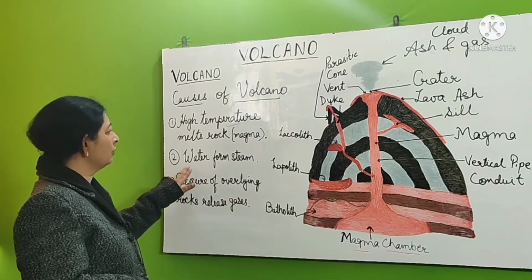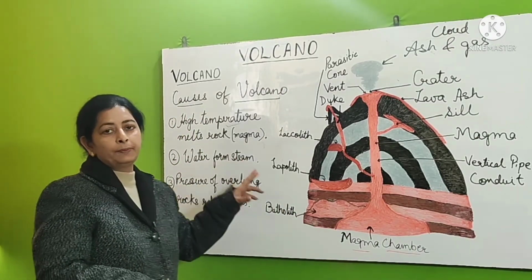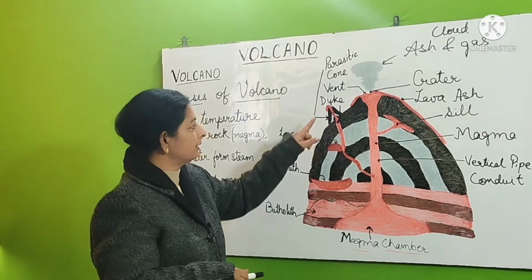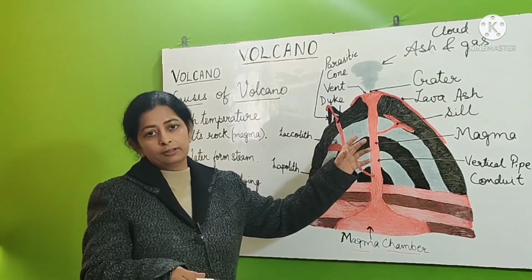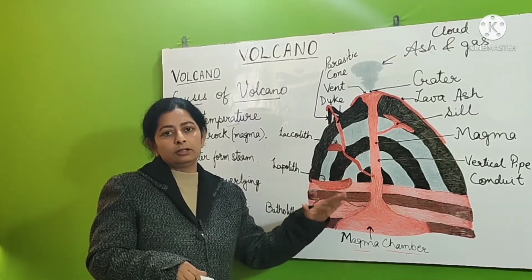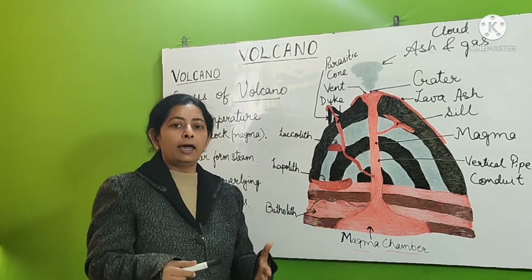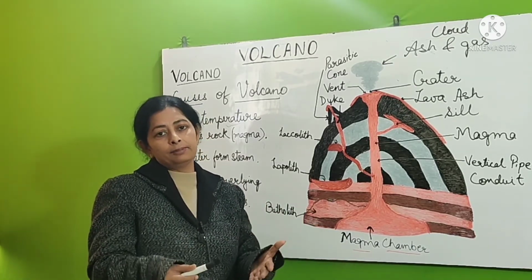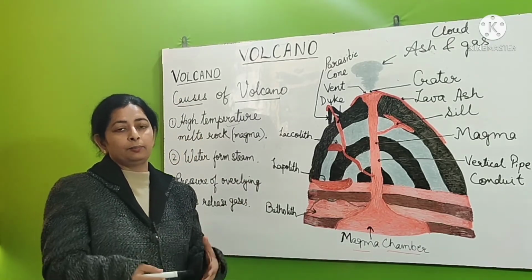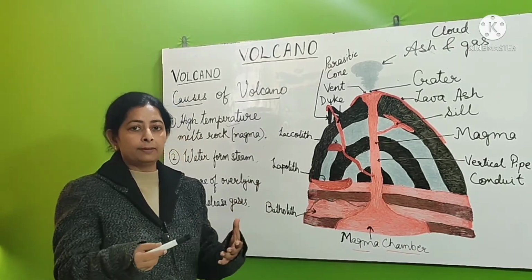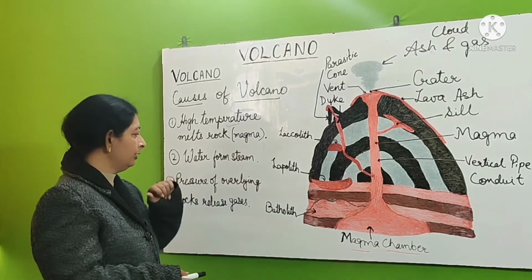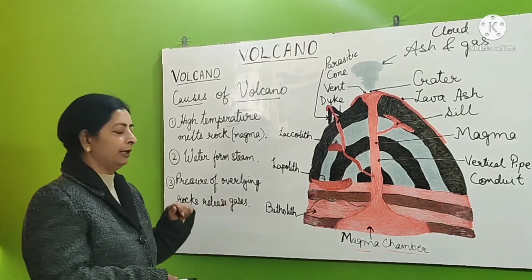Second reason is water which is present on the surface of the earth. Through cracks and fissures, the water on the surface of the earth seeps down into the interior of the earth, where due to very high temperature it comes in contact with magma. So this again increases the temperature of the water also. So water becomes hot and it changes to steam. Third reason is pressure of overlying rocks.